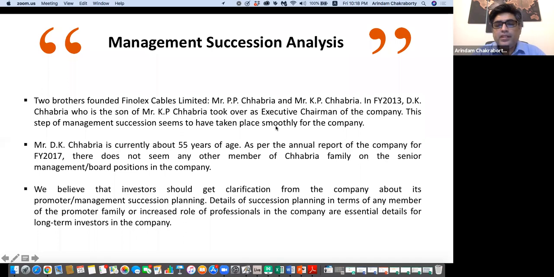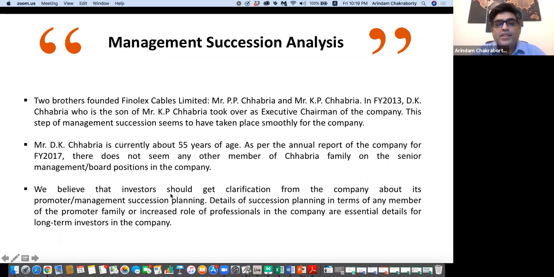So when we dig deep into this, we see that there are two brothers who founded Finolex Cables, Mr. P.P. Chhabria and K.P. Chhabria. In 2013, D.K. Chhabria, who is the son of K.P. Chhabria, took over as executive chairman of the company. So this step of management succession seems to have taken place smoothly for the company. Now, D.K. Chhabria is currently about 55 years of age. As per the annual report of the company for 2017, there does not seem to be any other member of the Chhabria family on the senior management board positions of the company.